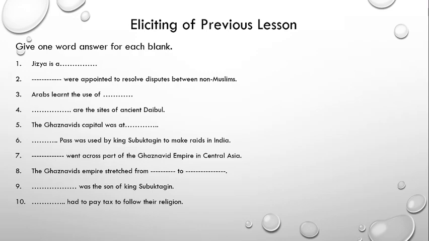Eliciting of previous lesson. In lesson 2, we did eliciting of lesson 1 in the form of question answers. Here, to elicit lesson 2, I have made some blanks. I want you to answer all of them. In case you couldn't answer any of them, I want you to revise the topic.